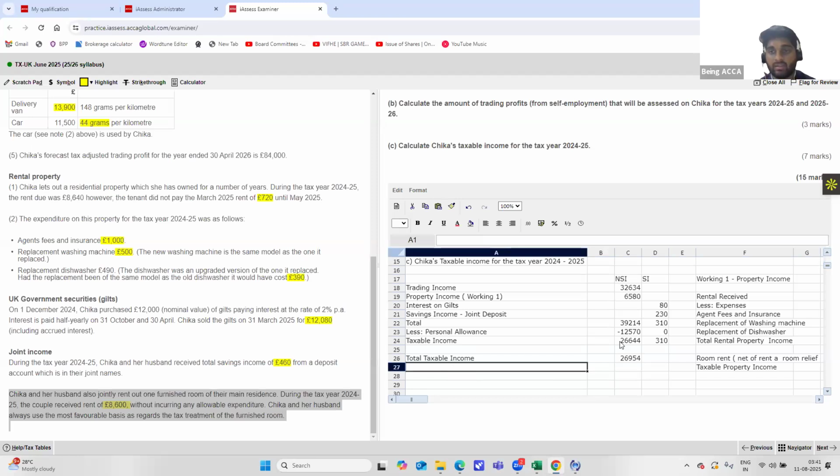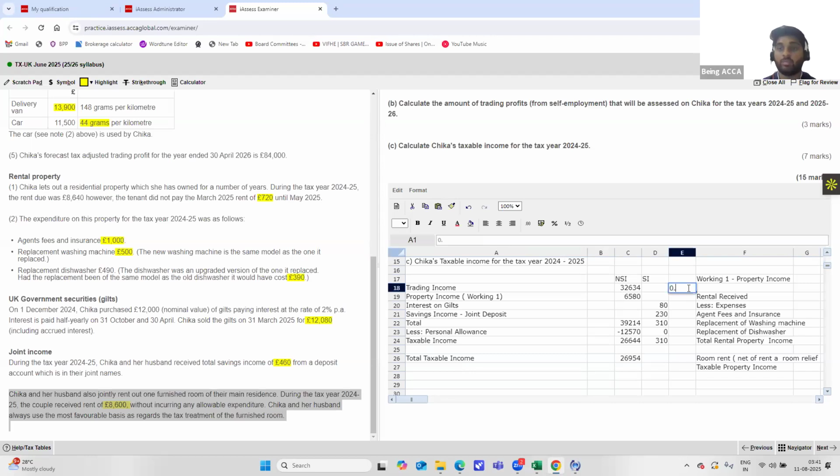For this, what will you be getting? You'll be getting 0.5 marks for trading income. Property income will give you 2 marks. Interest on gilts and this calculation will give you 1 mark each. So the total is 4.5. Next, personal allowance is 0.5, and your total value is 2 marks. With this, you get your total of 7 marks. And with this, we come to an end of this question.